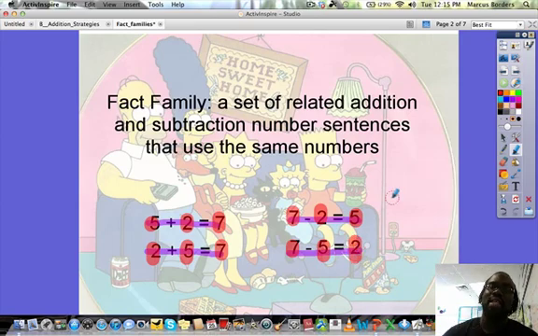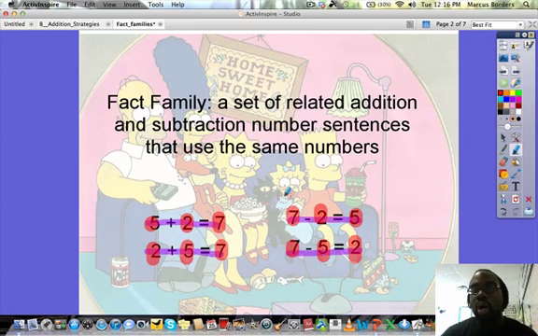Now, just like the Simpsons family, everyone is always a part of that family. You don't have any strangers that ever come into that house. Think of that with the fact family. This helps us add and subtract number sentences a little bit quicker if we recognize that if we start off with a certain combination of numbers and we switch them around, they'll give us a different answer, but they're still a part of the same family, okay?